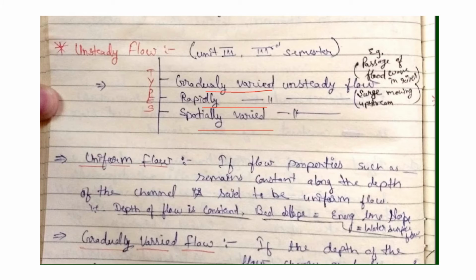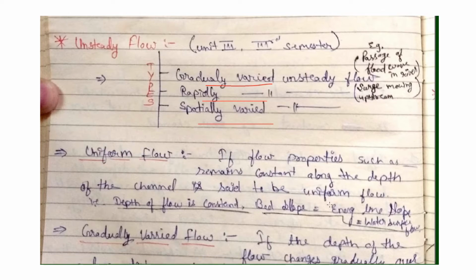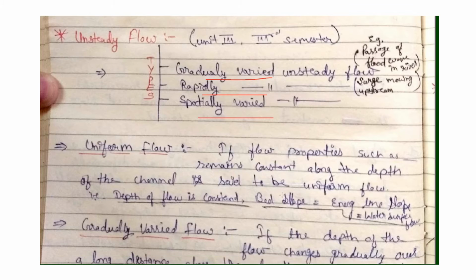Now, uniform flow is when flow properties such as the depth of the channel are constant. The depth of the channel is constant throughout the span or some length, so we call it uniform flow in that section. Here the depth is constant, and the bed slope is equal to the energy line slope. There is one property: the bed slope is also equal to the water surface slope.